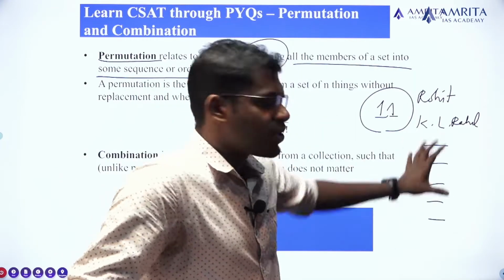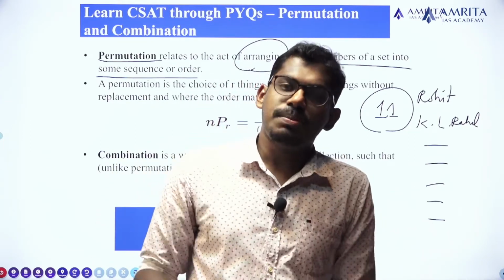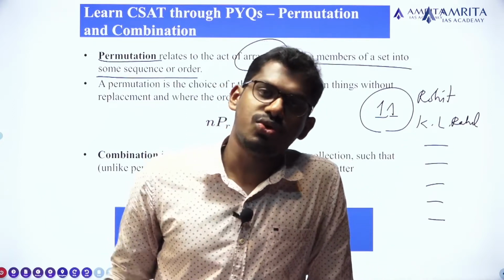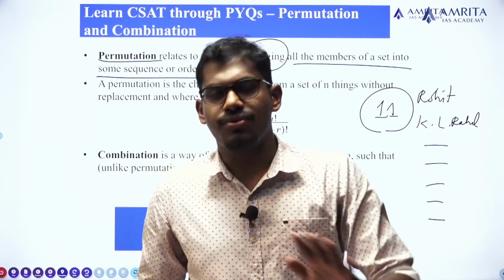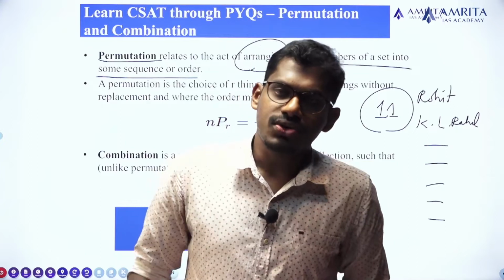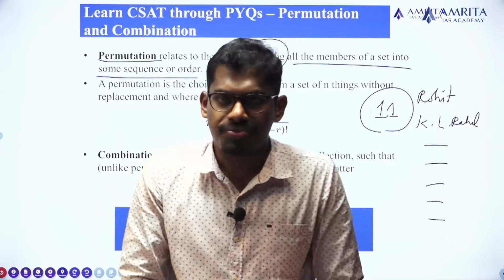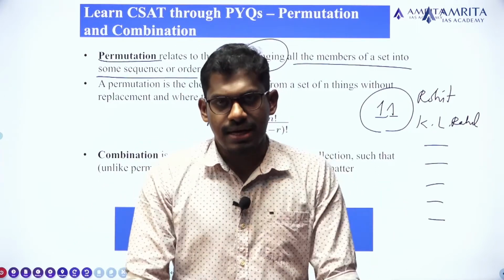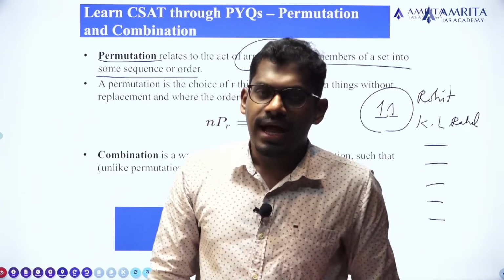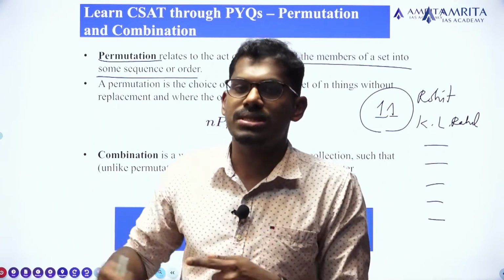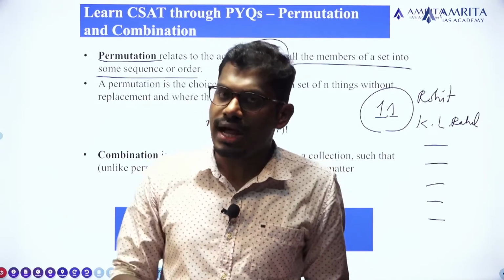So this is a set of people, and when you are going for batting, there will be an arranged order of preference, that is who is going to bat first, or which 2 persons bat first, who is going 1 down, who is batting second down. So there is an order of preference, and we have to arrange these 11 people in different manners. This is what actually permutation is. It's a set of persons, and we are arranging these persons in different manners. And permutation implies the maximum or possible number of arrangements of the available number of persons. Clear? I hope you understand what the idea of permutation is.